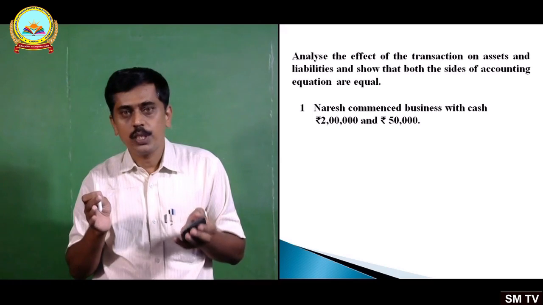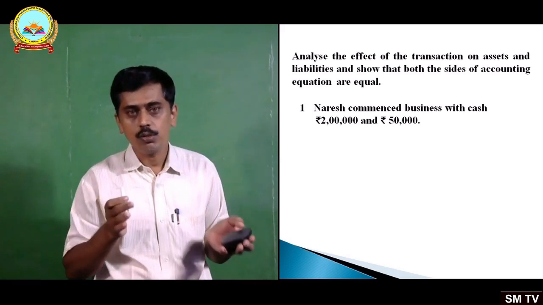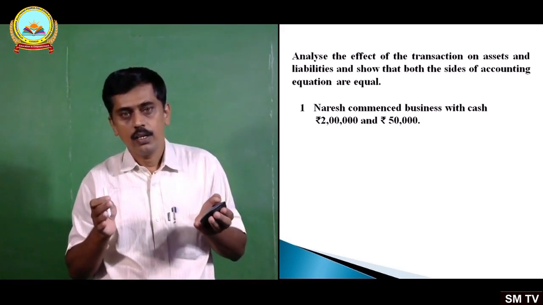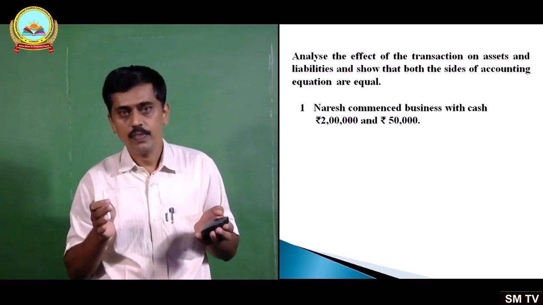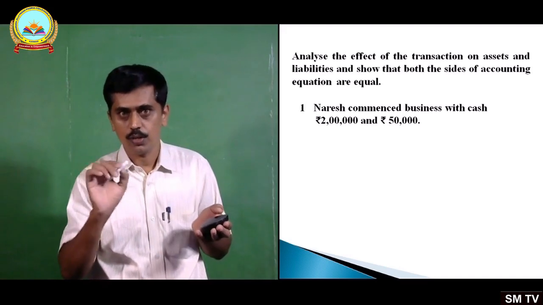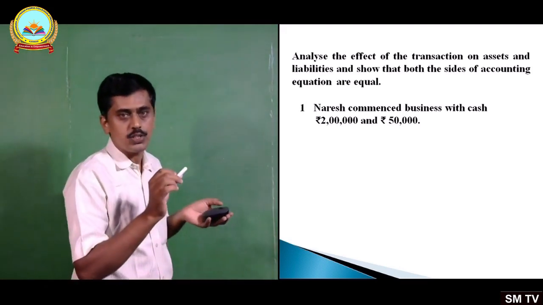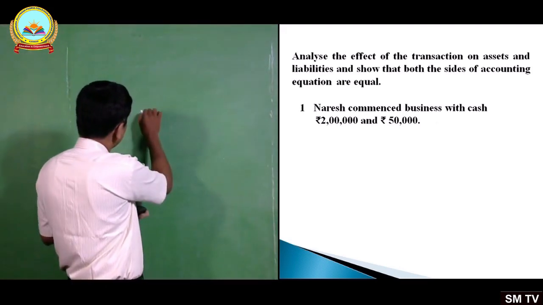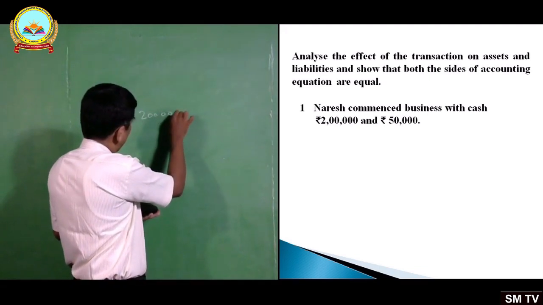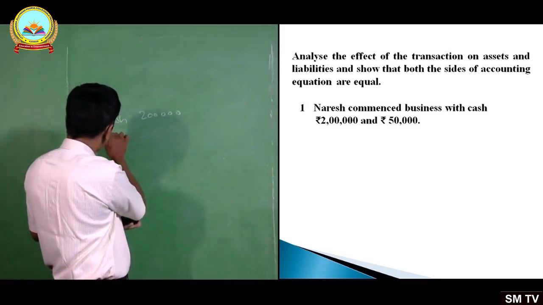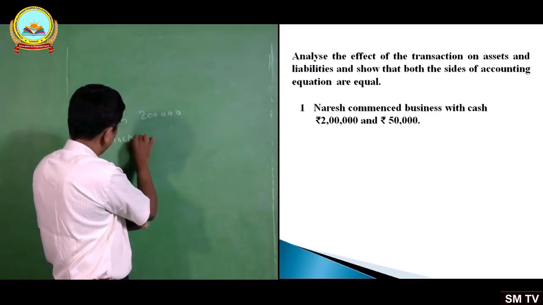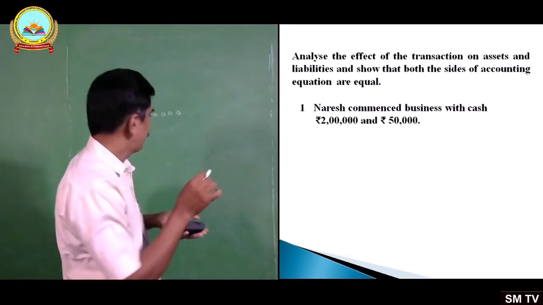Naresh commenced business with cash rupees 2 lakh and rupees 50,000 stock. Stock is missing there, you just note it down. Naresh commenced business with cash rupees 2 lakhs and stock 50,000.